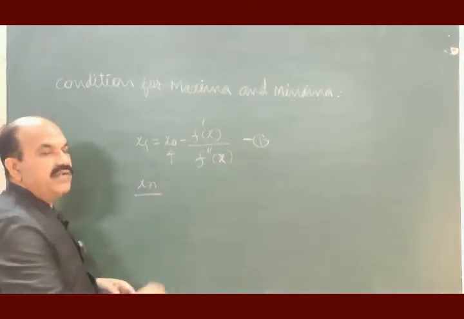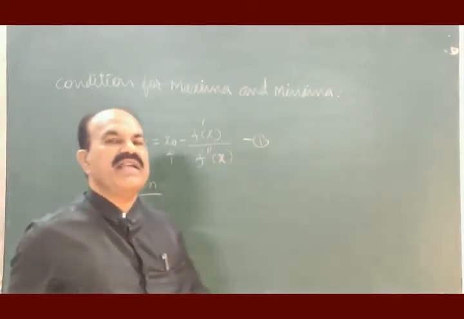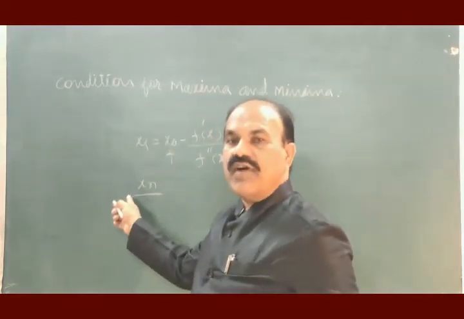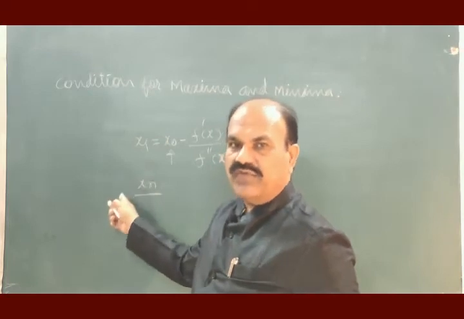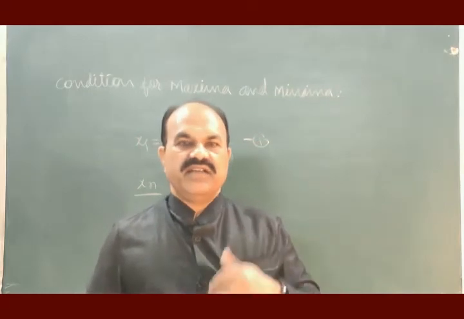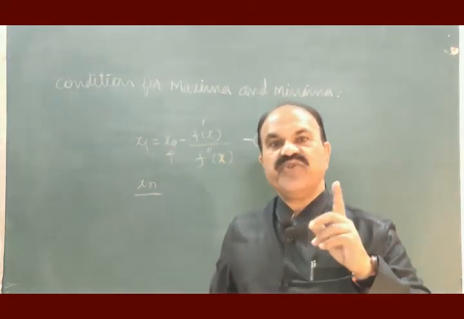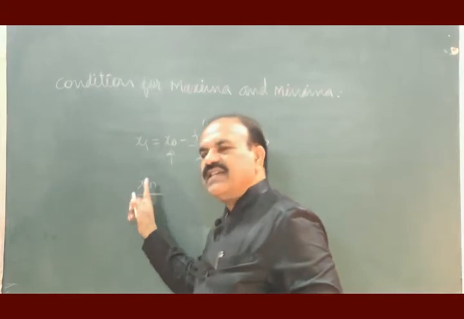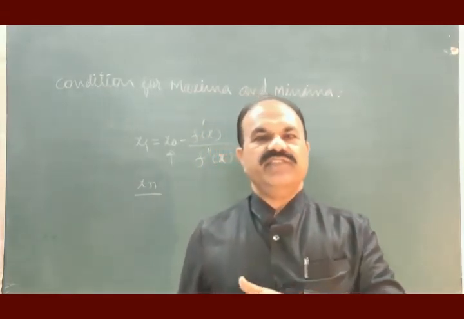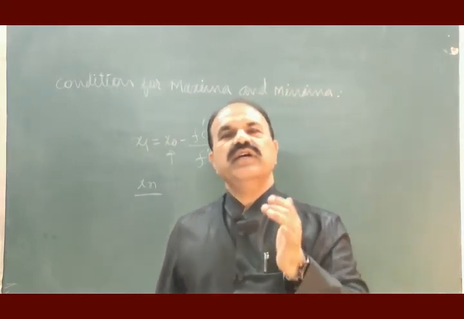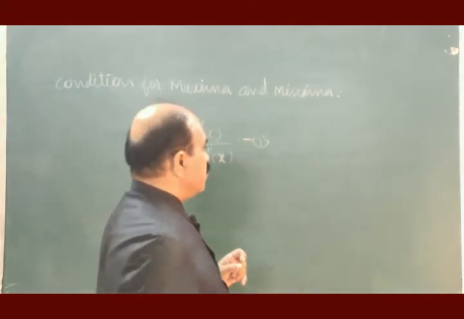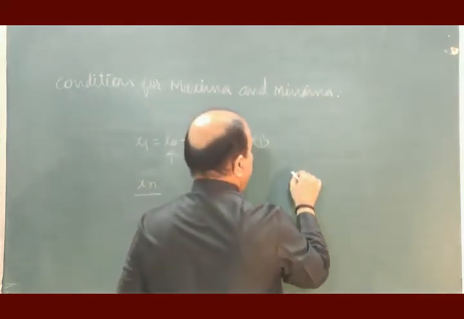This xn will be the correct value of the minima or maxima of the function, provided that the error in this value is smaller than the error allowed, and then we can say that this xn is the correct value for minima or maxima of the given function. Let me show you diagrammatically the meaning of maxima and minima.